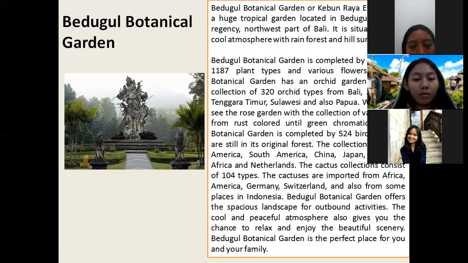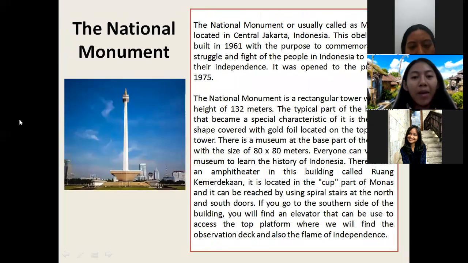How about the structure? Do you find differences between these two texts? May I, ma'am? Yes, Parma, please. From these two texts, I didn't find any differences.